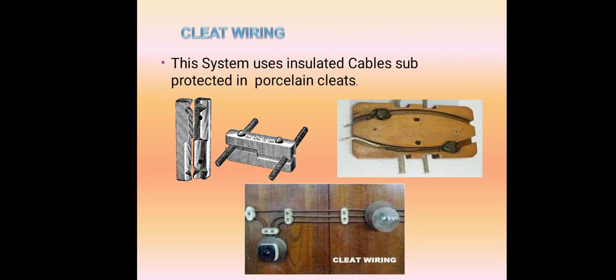Now you can see here there is a cleat wiring. Two conductors are passed through the cleats. You can see here the various representations. The external appearance of the cleat wiring is not good. The appearance is very bad. So this is an outdated method.